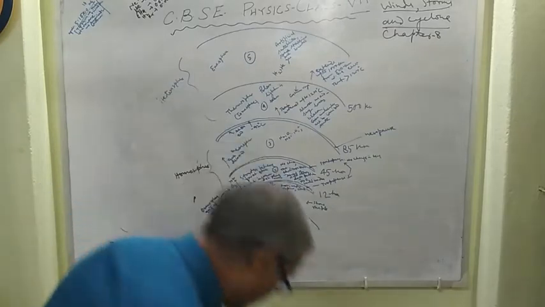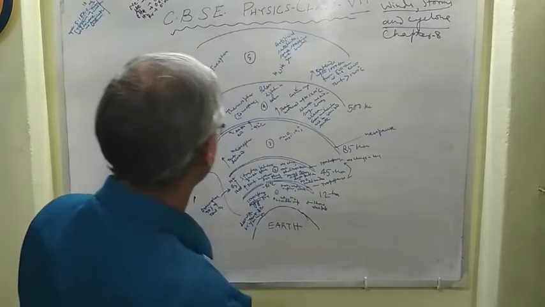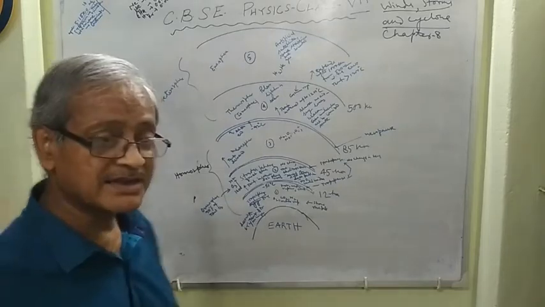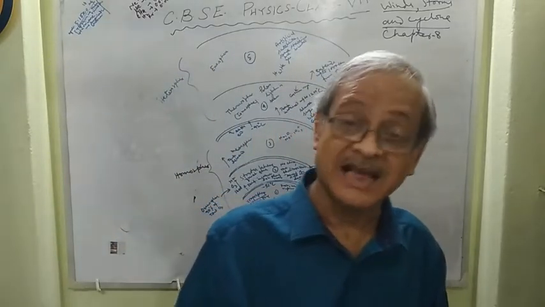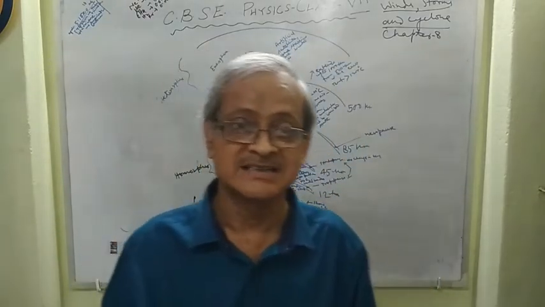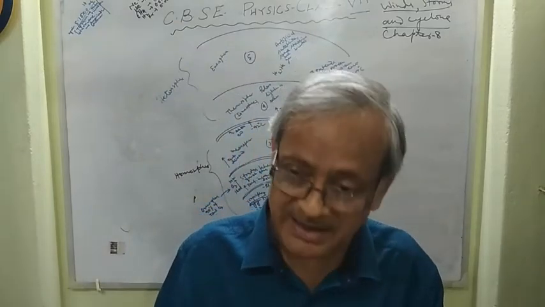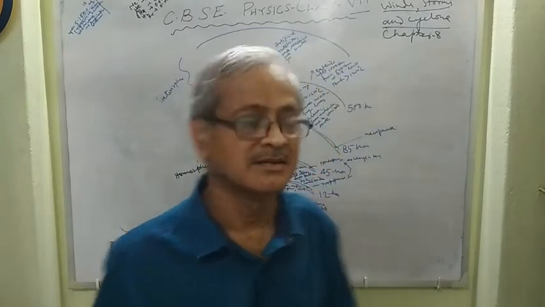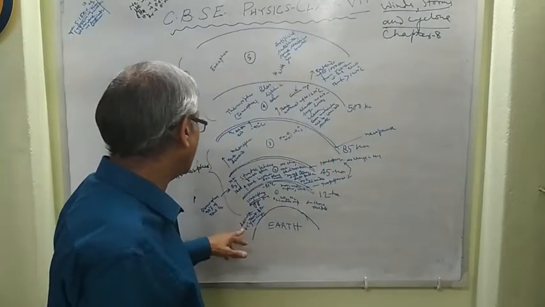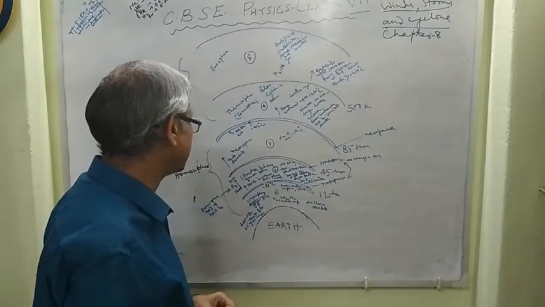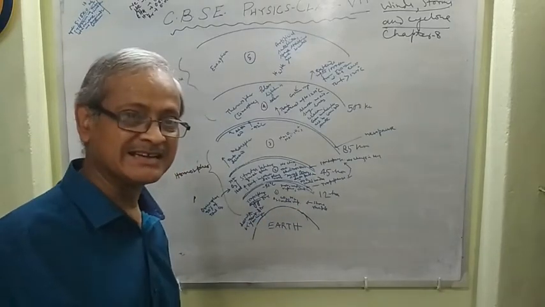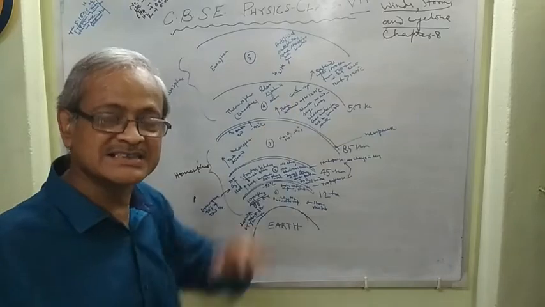Thunder is associated with storm and lightning, and the temperature in this layer decreases with increase in altitude.